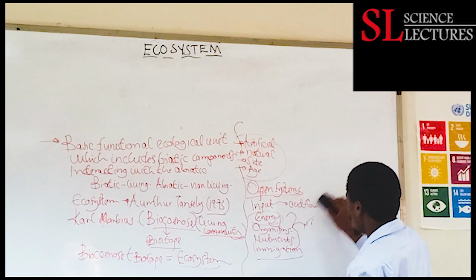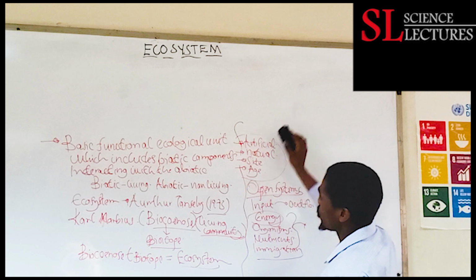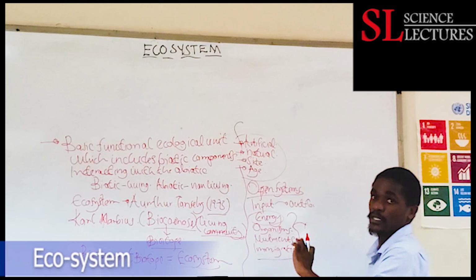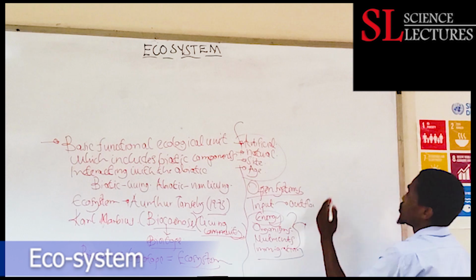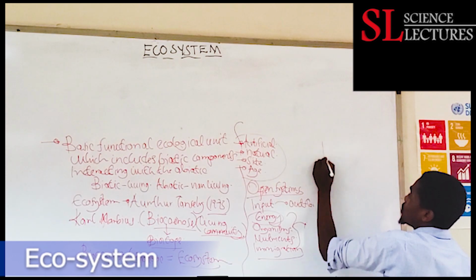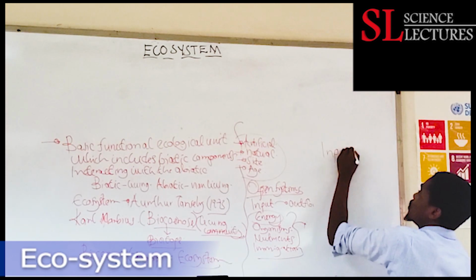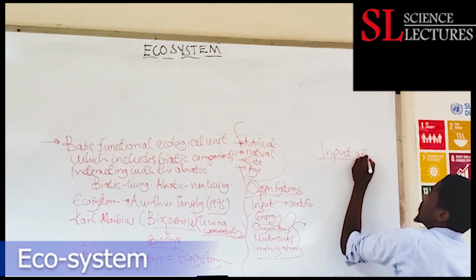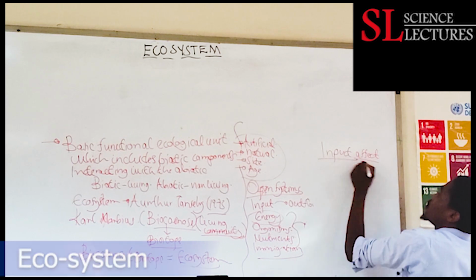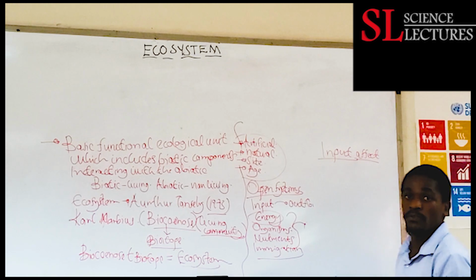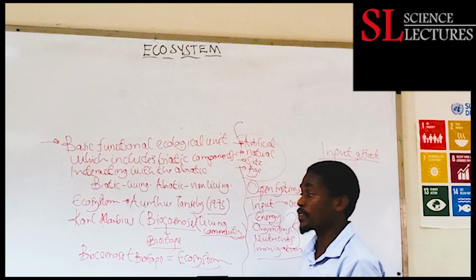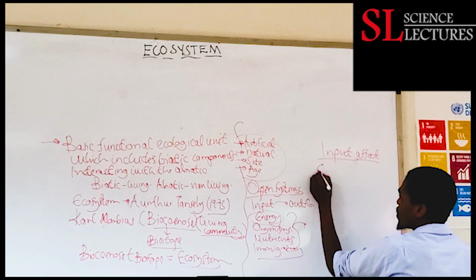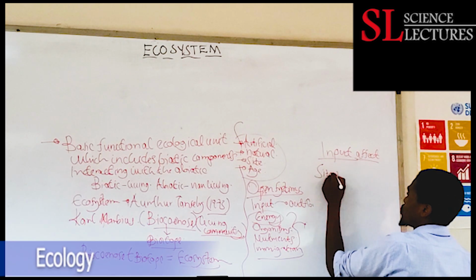So, them being open systems, we now want to see what the factors are that affect the degree of input. Which factors can affect the level of input into a system? First of all, the number one thing that can affect input into the system is the size of the ecosystem.